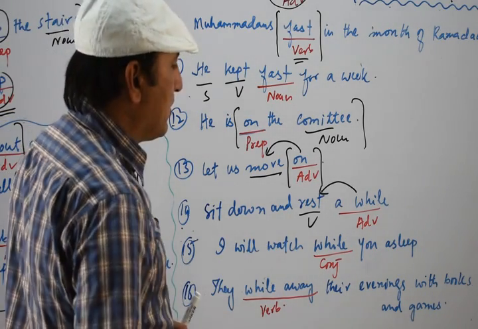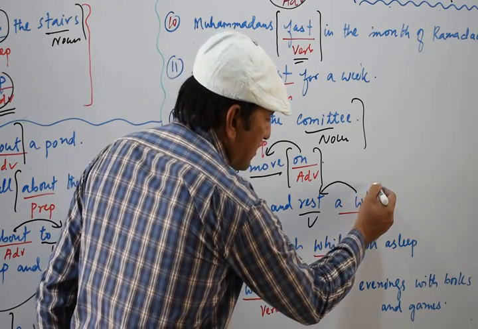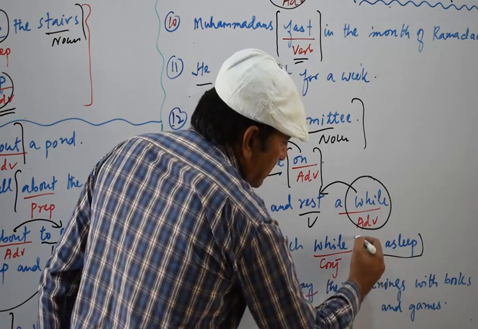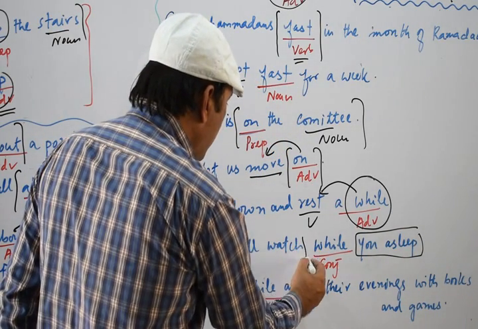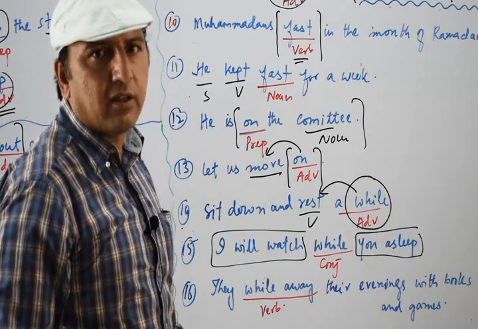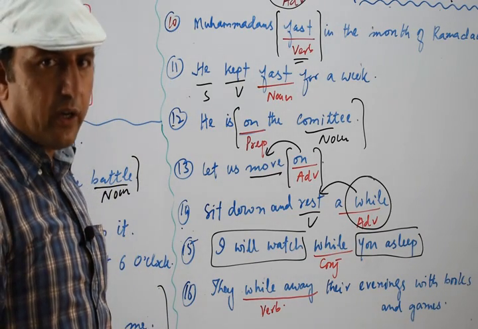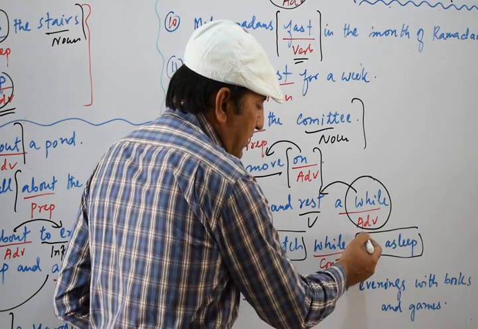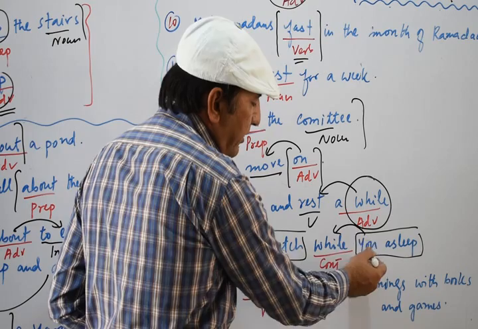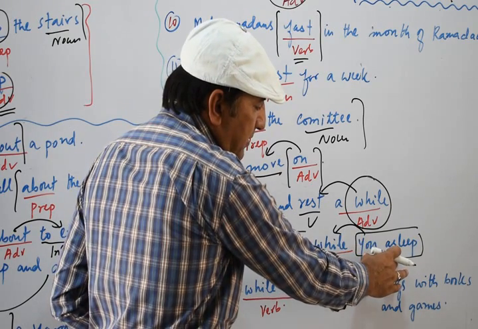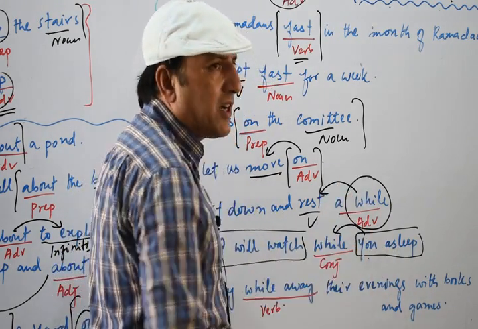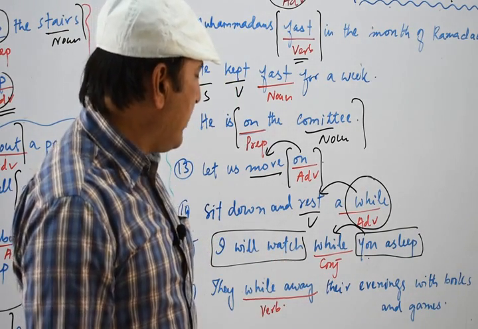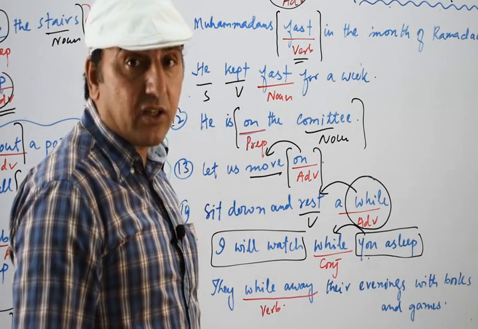Now the next we have sentence number 15. I will watch while you are asleep. Now you see we have this while, it works as an adverb, but here it combines the clause you sleep and the second, I will watch. It combines these two clauses. So we call it a conjunction, and it is a subordinate conjunction because it precedes a subordinate clause. The whole clause becomes a subordinate clause because it is preceded by a subordinate conjunction. So here while is working as a conjunction.